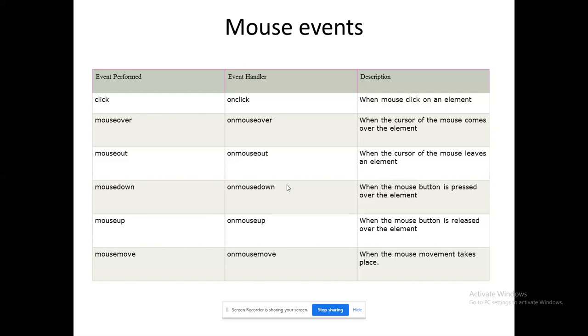Normally, this on click event is what we will use in the maximum case regarding the mouse. Whenever we perform any type of animations, we can learn the rest of the five methods.